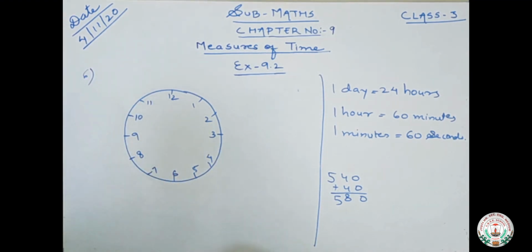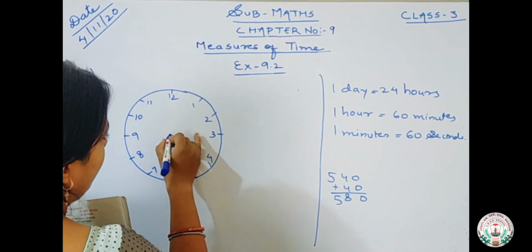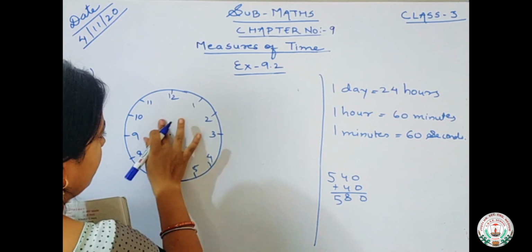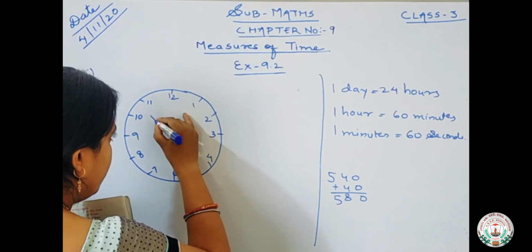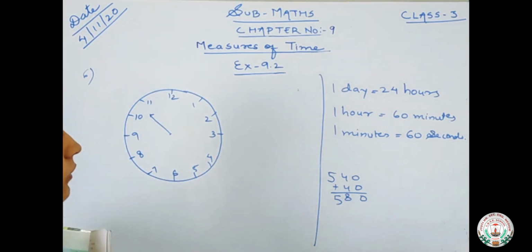Okay, this is the clock and what time is given here? 45 minutes past 10 means 10 बज चुके हैं. So our hand will be on 10 and 11, between 10 and 11 our hand. Okay, and past 45 minutes.